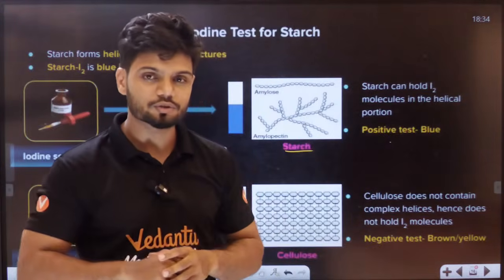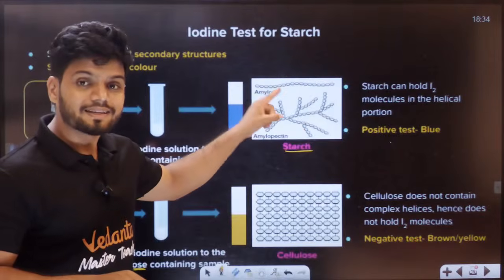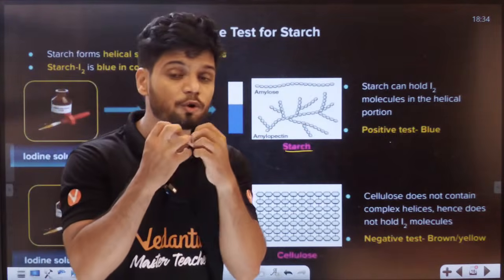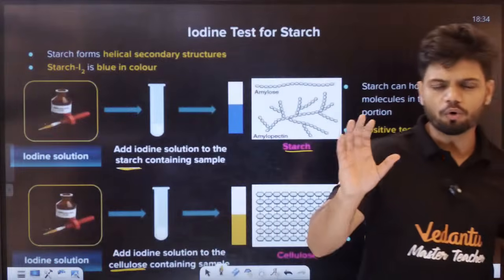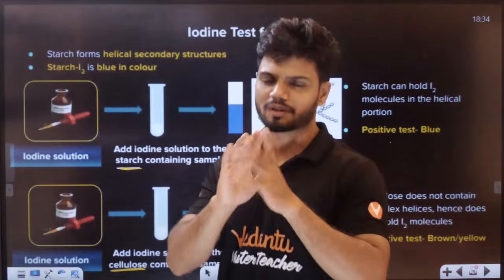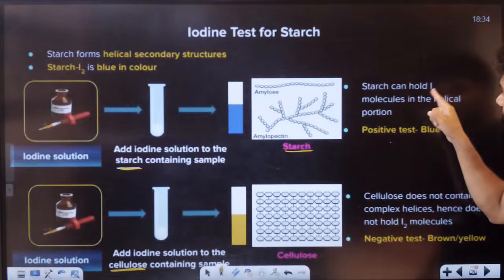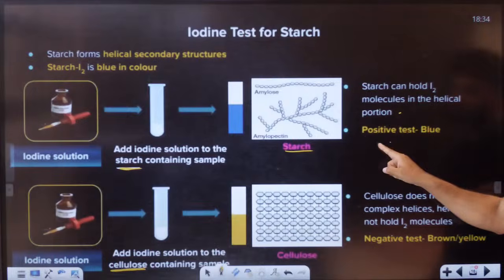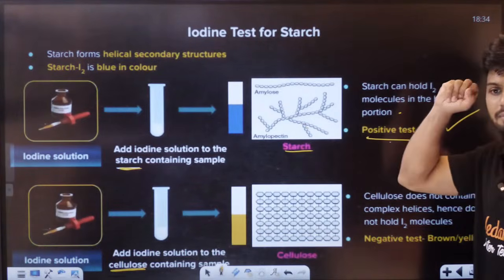Tell me in the chat, students. If it has helicals, can this helical hold the iodine? Yes or no? Like your hands are free, you can catch the ball easily. That is the case of starch. So starch can hold the I2 molecule in the helical portion. Positive test.